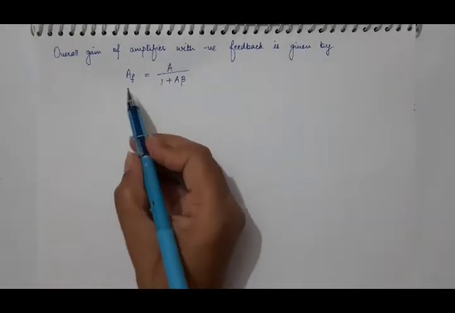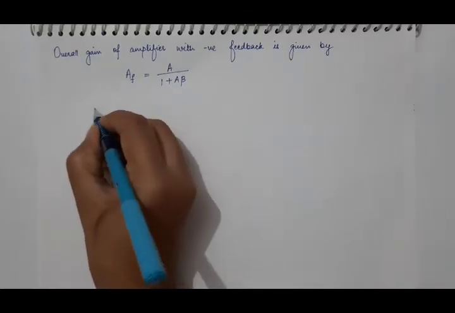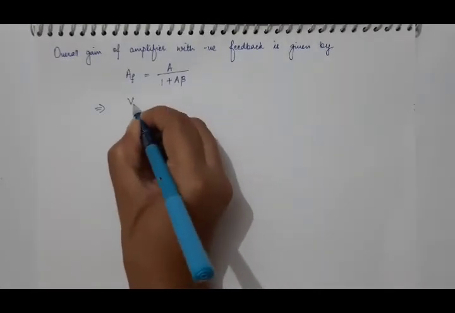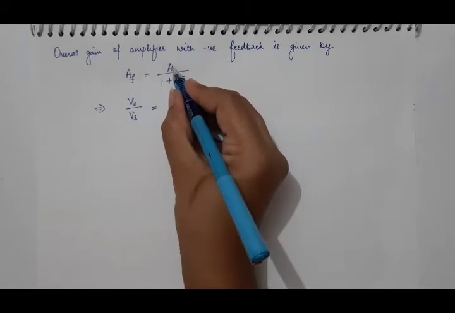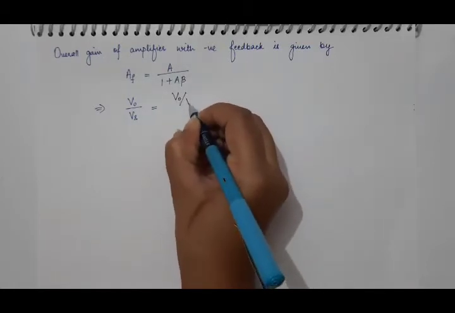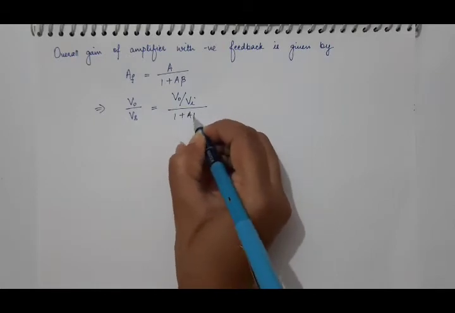And what is the definition of this closed loop gain? It is the ratio of the output voltage to the input voltage. So AF is V0 by Vs, and A is V0 by Vi, upon 1 plus A beta.